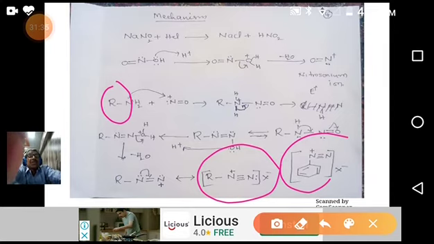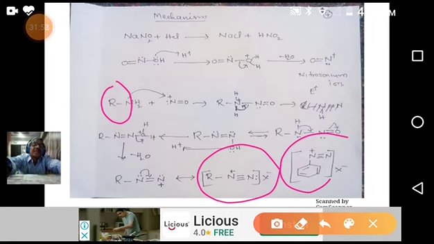That's why aromatic diazonium ions are more stable compared to aliphatic diazonium salts. Aliphatic diazonium salts easily undergo hydrolysis with water at room temperature, giving alcohol and nitrogen gas, whereas aromatic diazonium salts don't hydrolyze at ordinary or low temperatures.